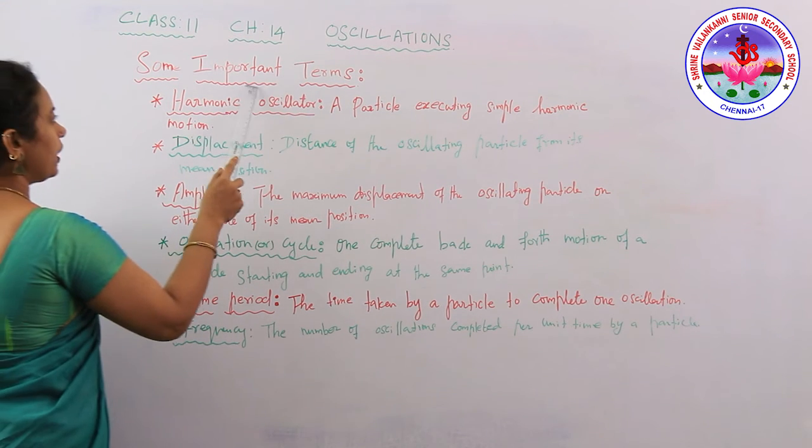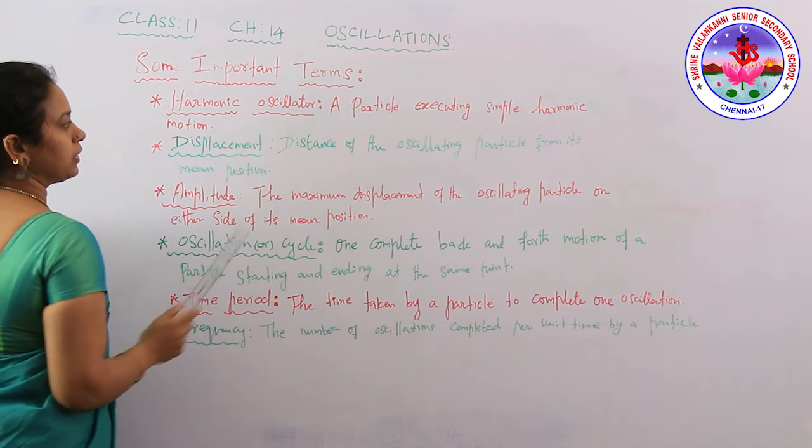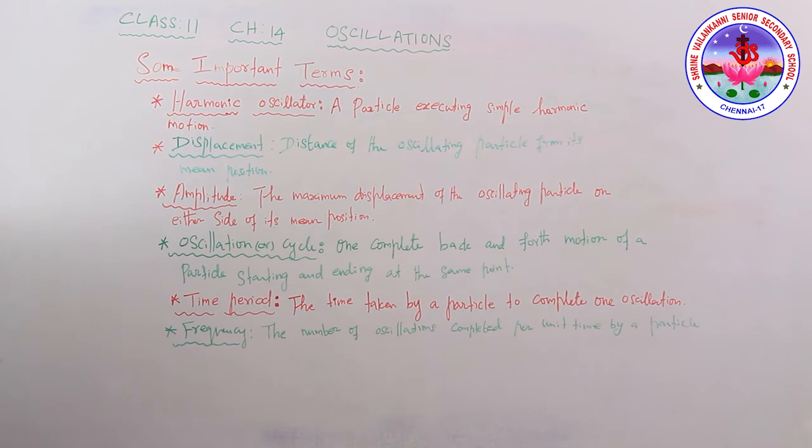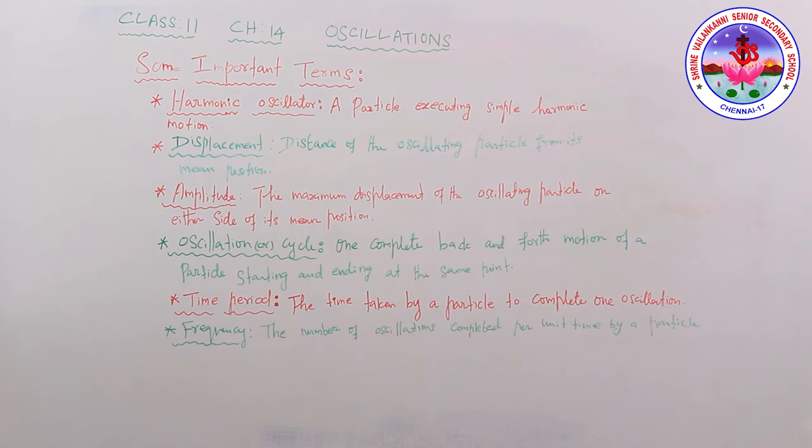Right. Some important terms related to simple harmonic motion; one by one we'll see. This is a harmonic oscillator: a particle executing a simple harmonic motion is called a harmonic oscillator.